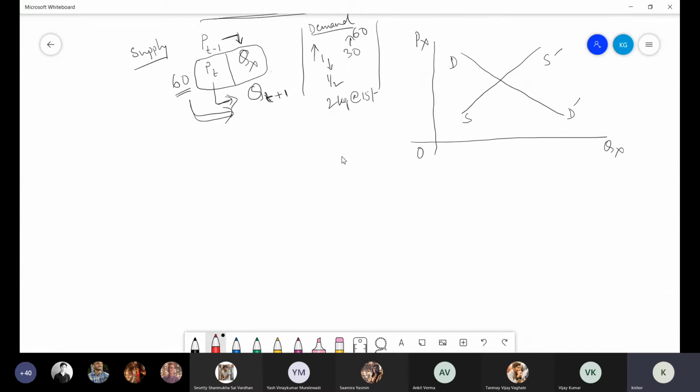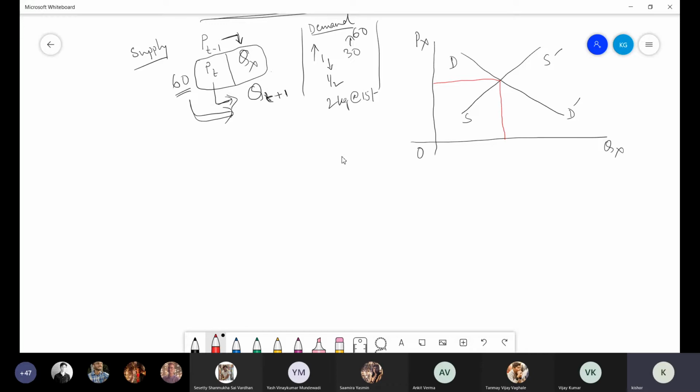Now, when both demand and supply will be there, at a particular price, quantity demanded and quantity supplied in a particular market will be equal.